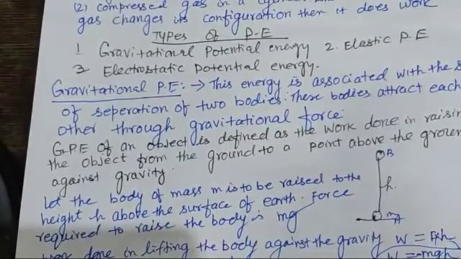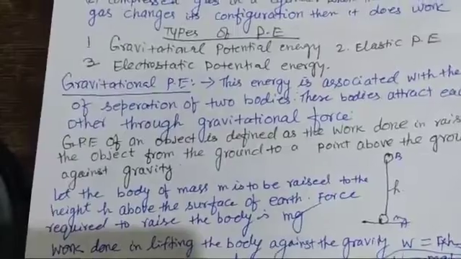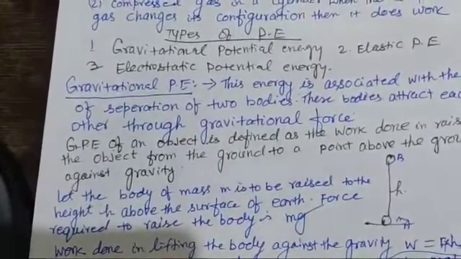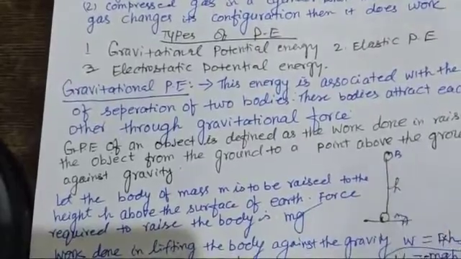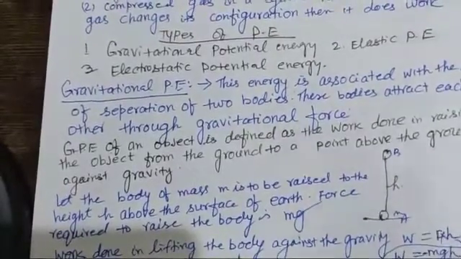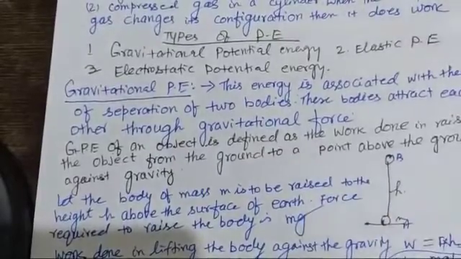This formula you should remember; it is a very important formula. It is obvious that the gravitational potential energy does not depend upon the path taken. It will remain the same. It depends upon the initial and final position of the body.